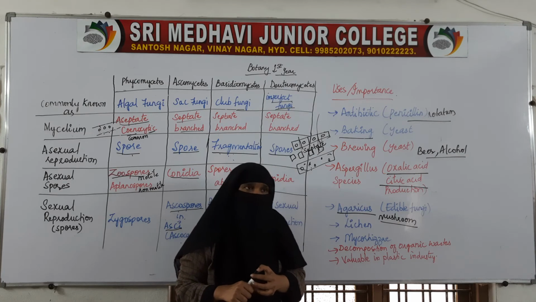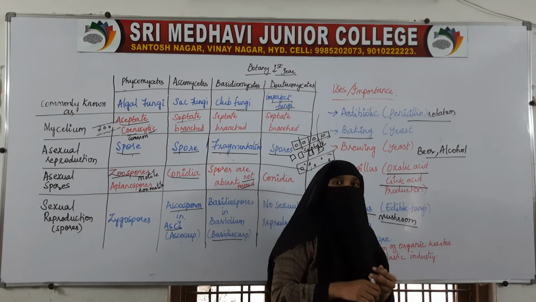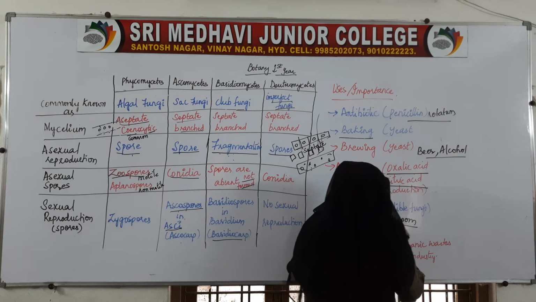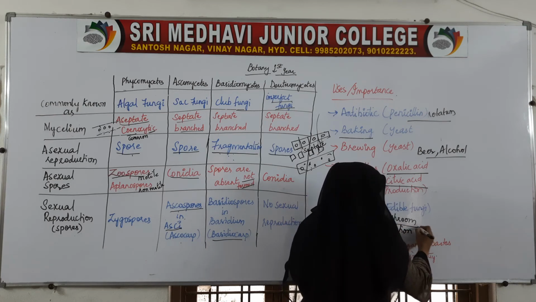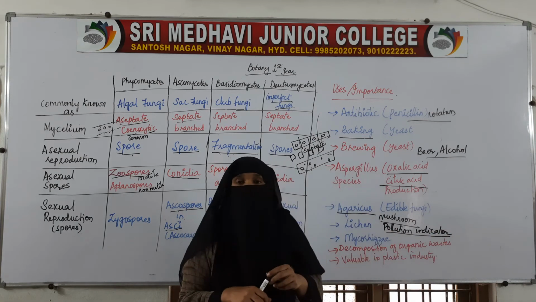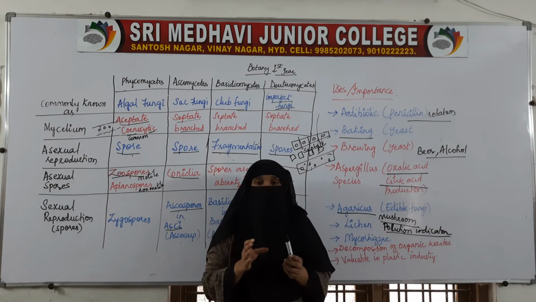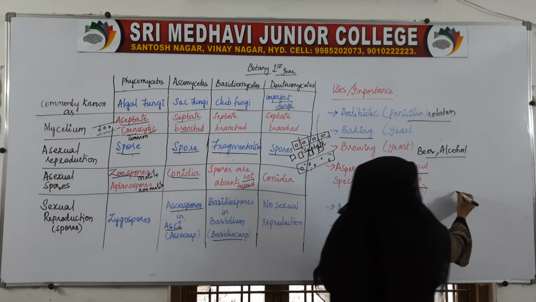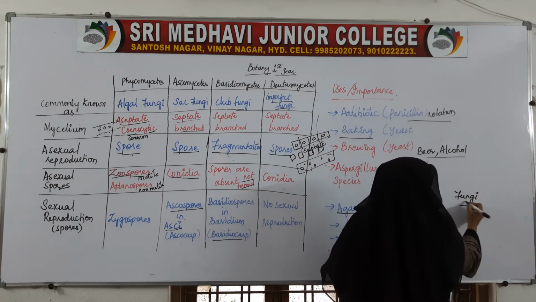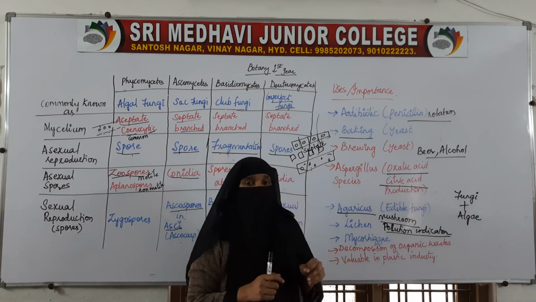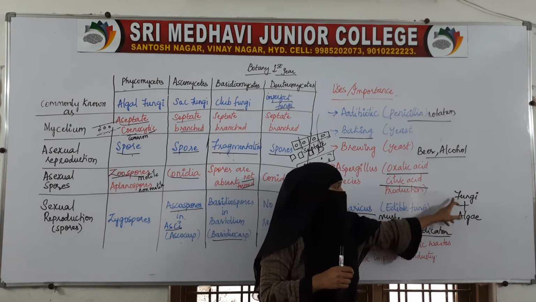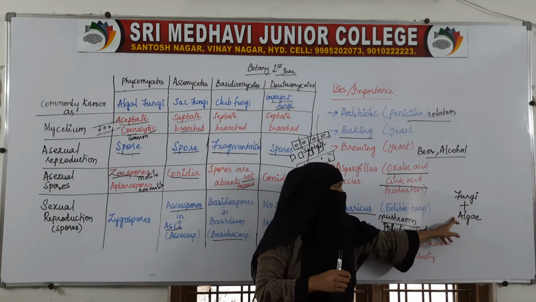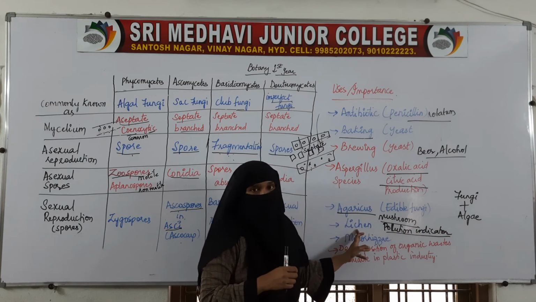Here, it is also acting as a pollution indicator. Pollution indicator. How? Fungi live in a mutual association with algae, and this symbiotic association of fungi and algae is called lichen.